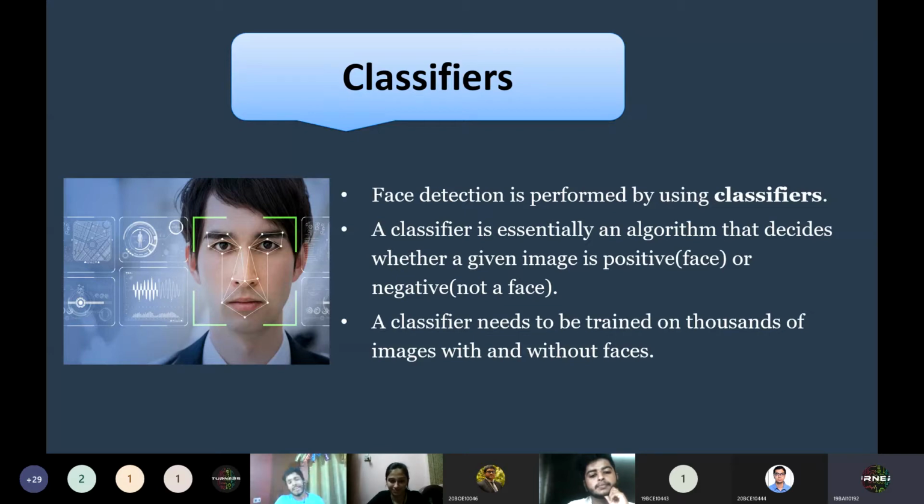So here we are defining classifiers in detail because in face detection, almost 90% of the job is performed by the classifiers. Face detection is performed by using classifiers. There are two types of faces which a classifier detects. One we call positive faces and the other is called negative faces. By the name it's pretty clear, I guess. Those objects which contain faces are called positive faces and those which do not contain any face are called negative faces.